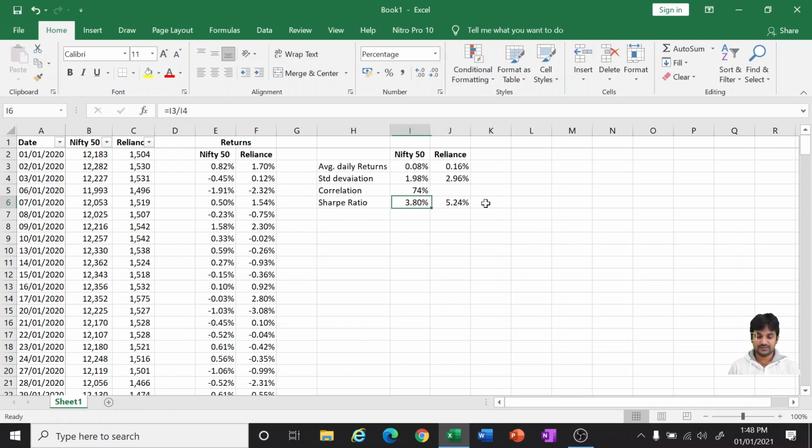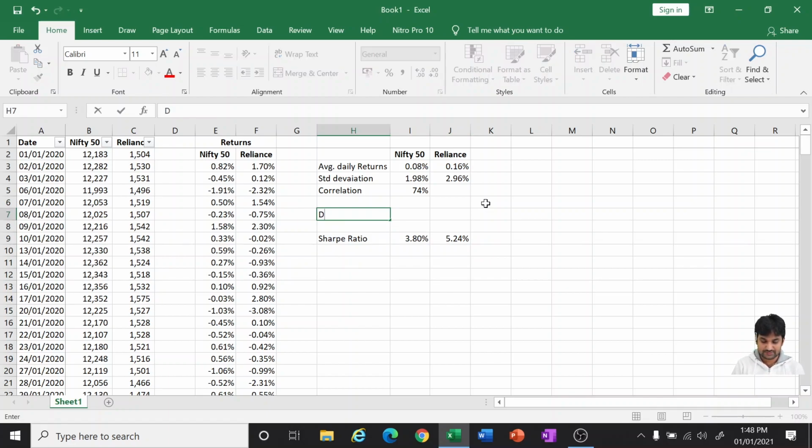We can also see it annually, to get an even better picture. Your average daily returns, I am making this return per annum. Similarly, standard deviation per annum. So per day you are getting 0.08%.